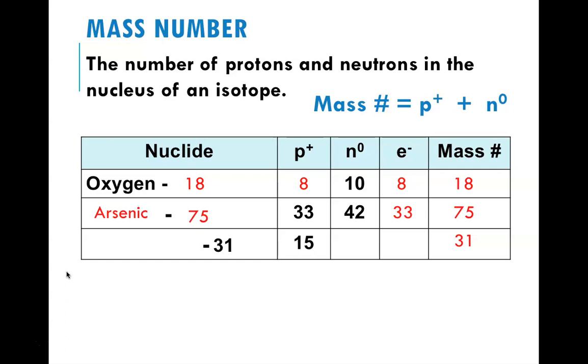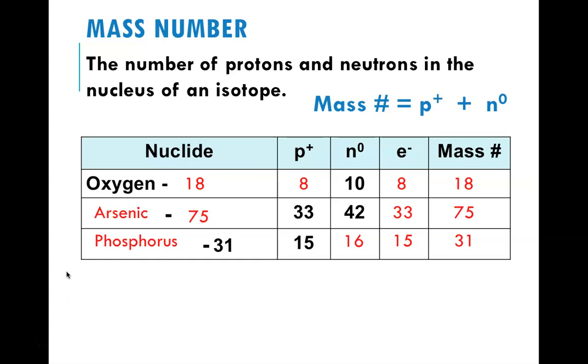In the left-hand column, it says 31. That's my mass number. So if I know my number of protons and I know my mass number, you should be able to figure out the number of neutrons. We know it's phosphorus from the periodic table. We know it's neutral because of an equal number of electrons and protons. Therefore, my neutrons, through subtraction, is just 16.